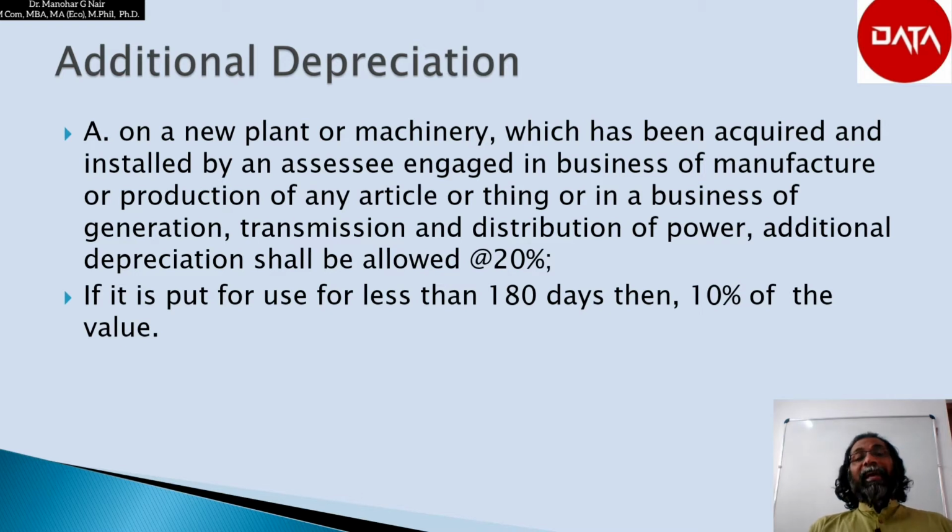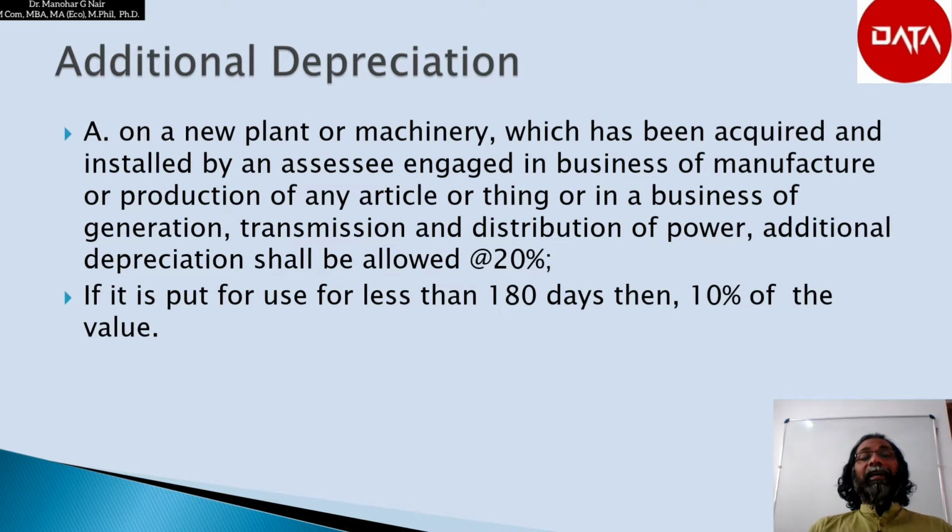Which means if an assessee has acquired and installed plant or machinery in his production unit, in the first year he is eligible to get an additional depreciation of 20% of the value of the asset.